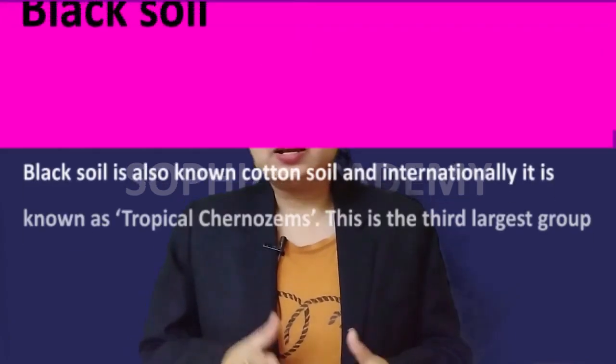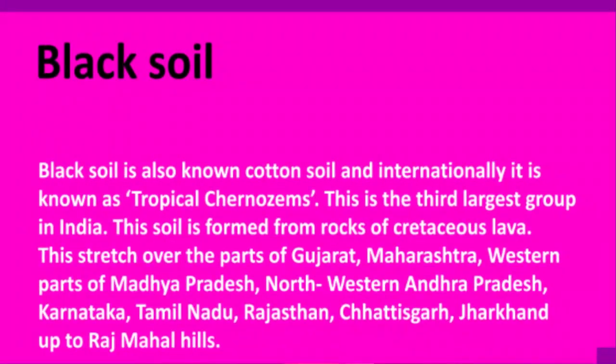Now I'll be explaining to you why it is called regur and why it is called cotton soil also. But before that, let us talk about the formation of black soil or cotton soil. Children, the climatic condition along with the parent rock material are very important factors for the formation of black soil. The climatic condition is responsible for the formation of any soil. It is one of the most important factors.